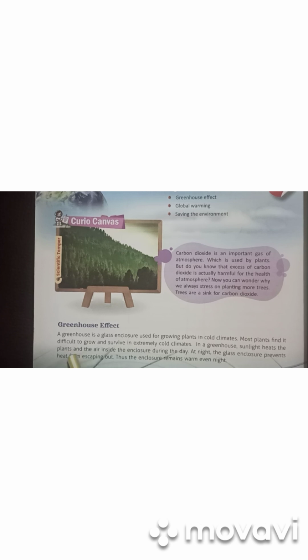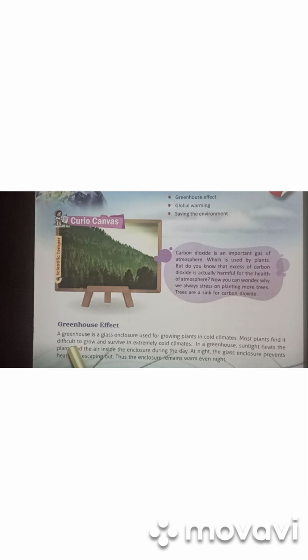And here we can read about greenhouse effect. What is greenhouse effect? It is the glass enclosure where we grow the plants in the cold climates when there is winter season, or in the cold countries where the plants are not able to survive.